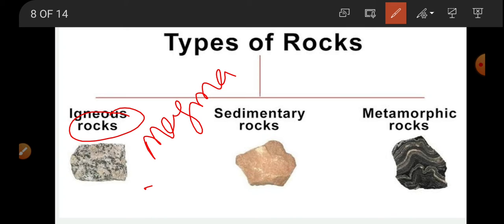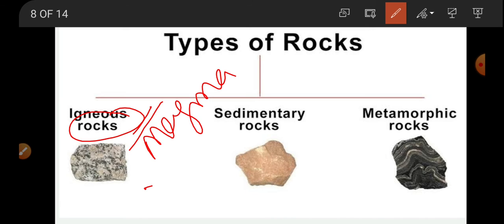So now the cooling of magma even varies. The time period varies. If it is cooling fast, then it forms one type of rocks. If it is cooling too slowly, it forms another type of rocks. If it is only the foam of this volcano that cooled down, then it forms different types of rocks. Means even the igneous rocks, based on the cooling rate of the magma, are further divided into different types.